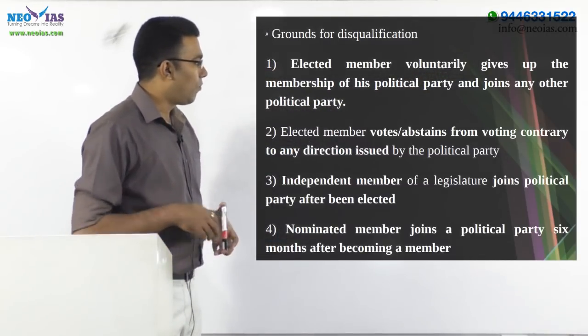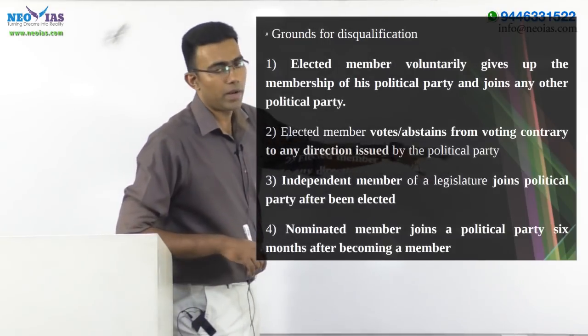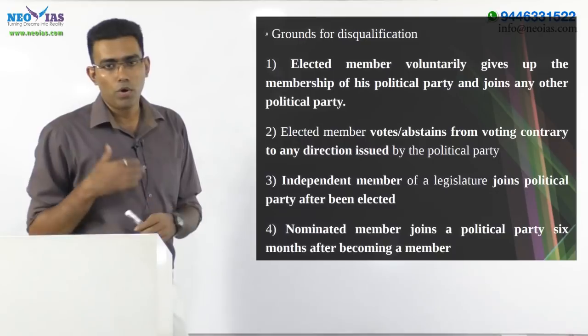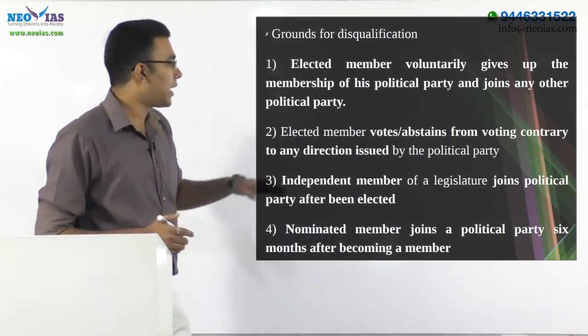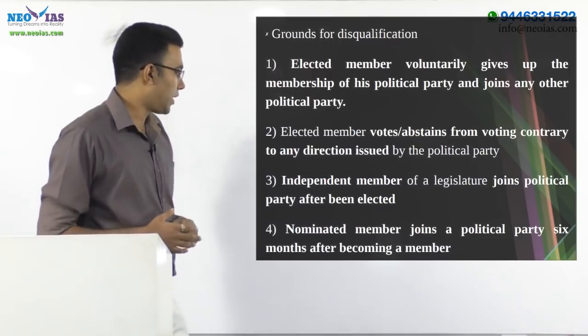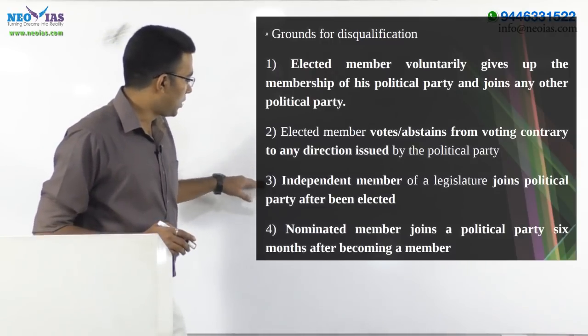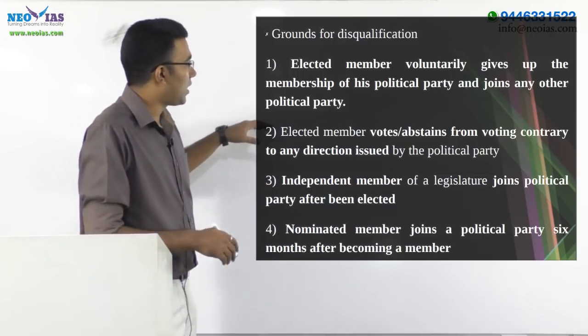Second, elected member votes or abstains from the voting contrary to any direction that is issued by the political party. That is also known as party whip. It is also right. Now, third one, independent member of the legislature joins political party after being elected. Yes. So this is actually a ground.